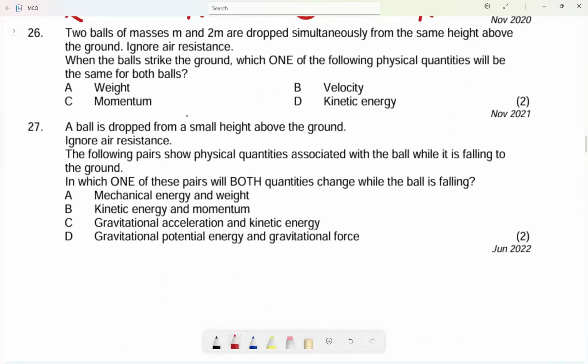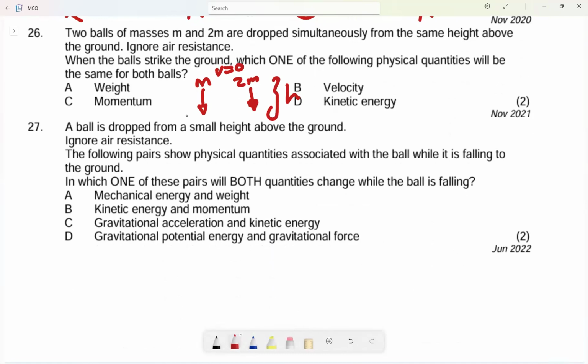Two balls of masses m and 2m are dropped simultaneously, at the same time. Both their velocities are 0 when they are dropped from the same height h above the ground.